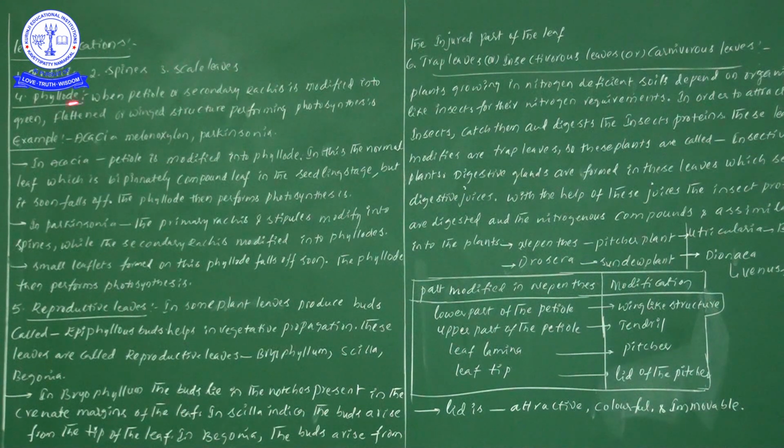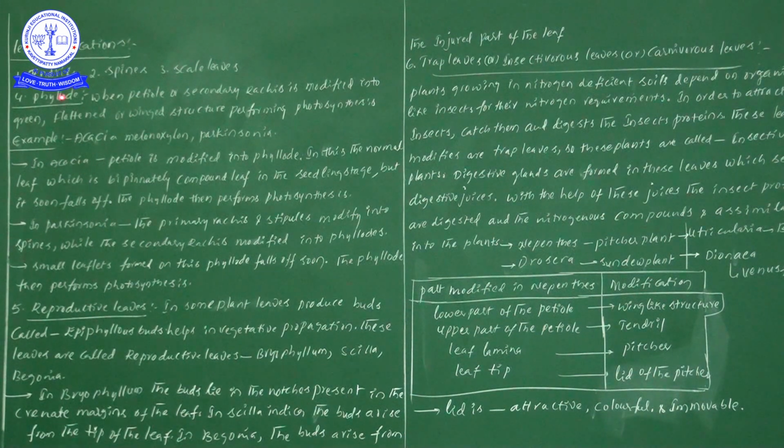When the petiole or secondary rachis is modified into green, flattened or winged structures, they definitely perform the process of photosynthesis.